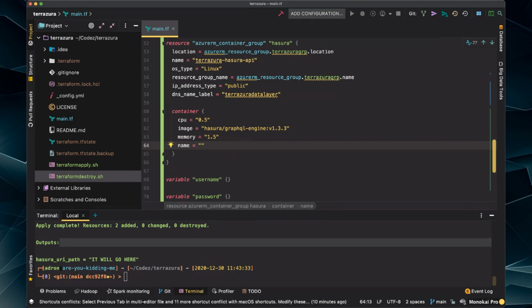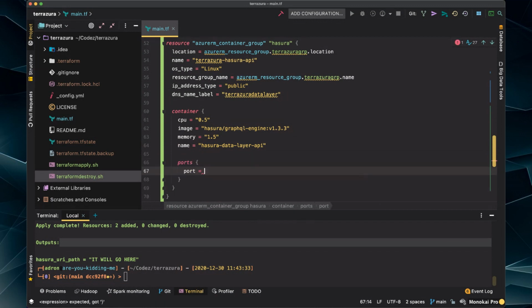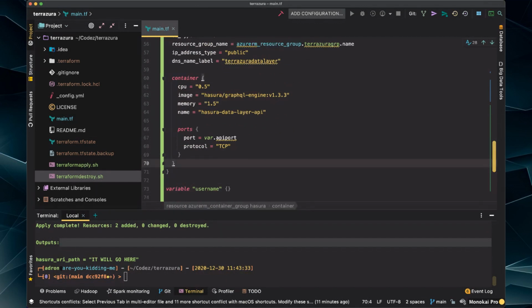So let's see our name. What do I want to call this thing? I'm just going to call it the Hasura Data Layer API. That seems like a combination of words that work for this. And then ports. We're going to need a port open. And you're going to see, very important thing here now, var API port. That's that variable that we set earlier, set to 8080. So it will display on 8080. We're going to set that to use TCP.